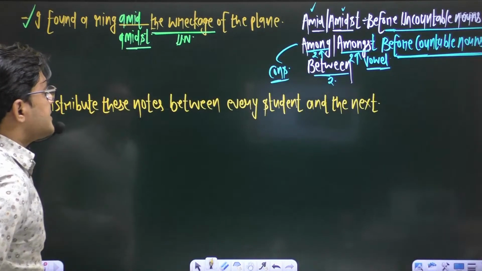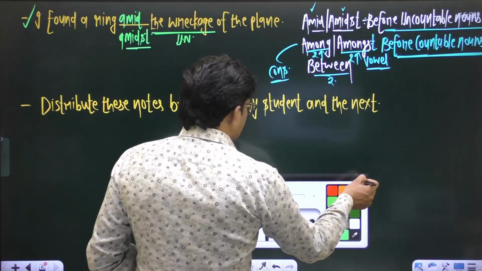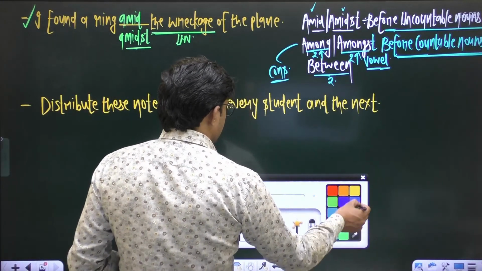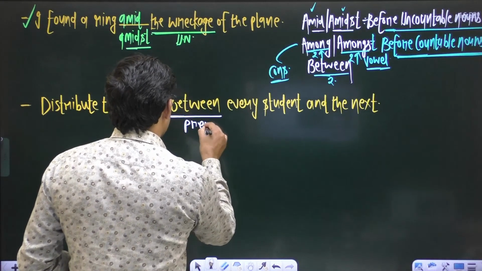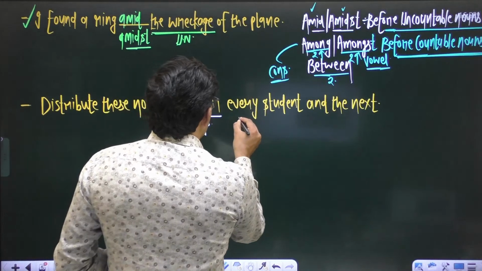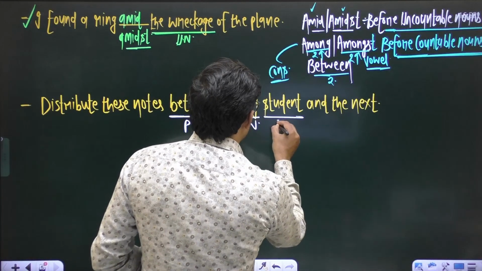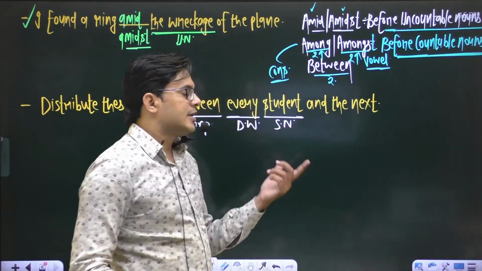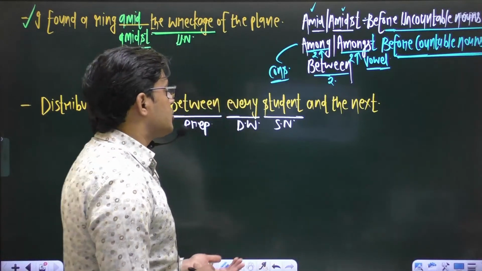Okay, in this sentence, we have a preposition, and the preposition is what? Between, right? This is the preposition. And as I said, whenever we talk about this descriptive word, it always demands a singular noun. And here we have a singular noun, and the noun is student.